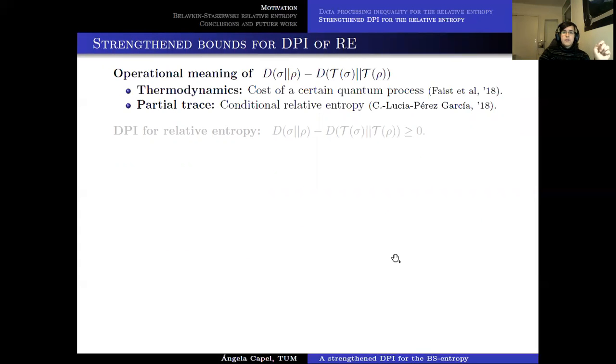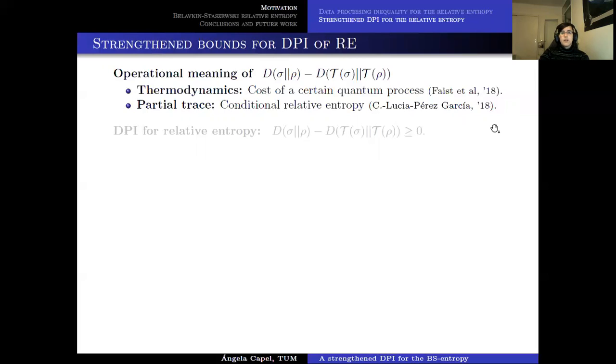Now, if we consider the difference between the relative entropy and the relative entropy after applying the quantum channel, this quantity has several possible interpretations in quantum information theory. One of them, from the point of view of thermodynamics, is the cost of a certain quantum process, as was established by Faist et al. in 2018.